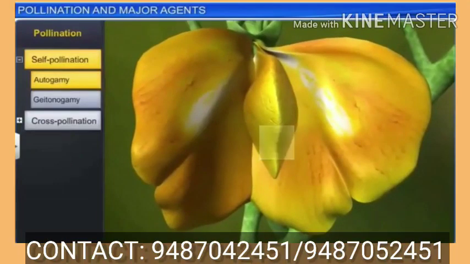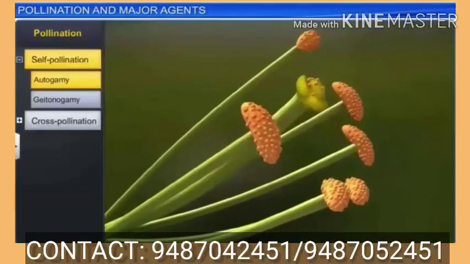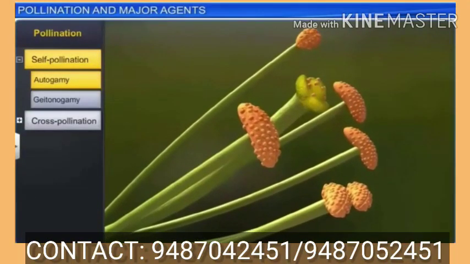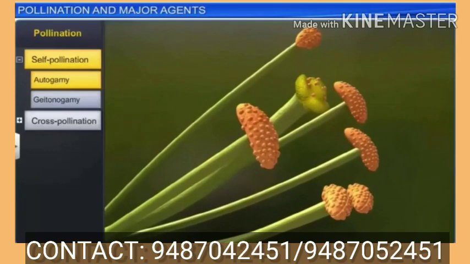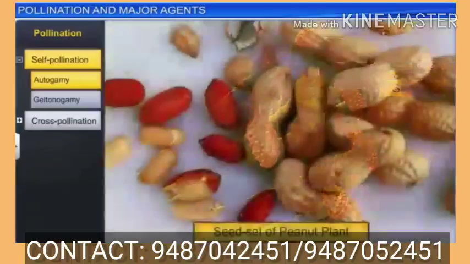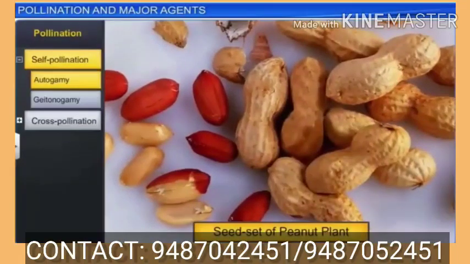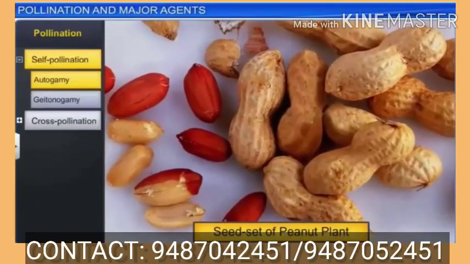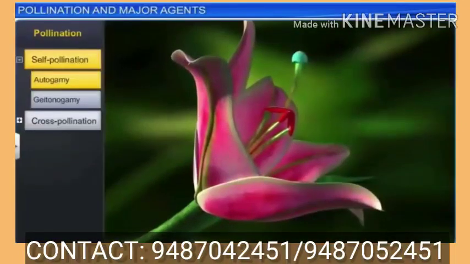In the cleistogamous flowers, the flower does not open at all. Even at maturity, the flower does not open. It produces assured seeds. Self-pollination compulsorily occurs. It produces assured seeds like groundnut.